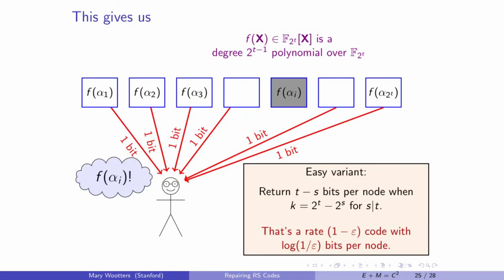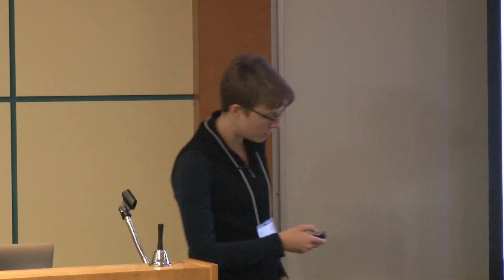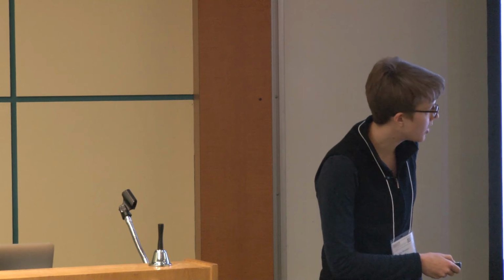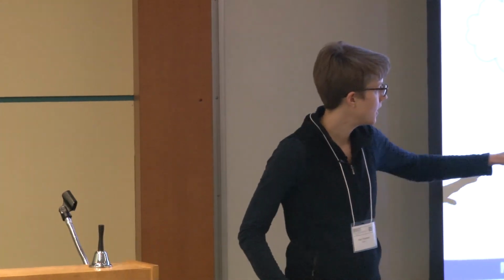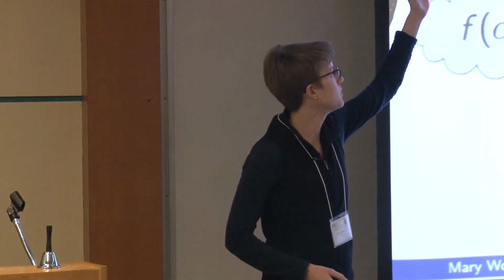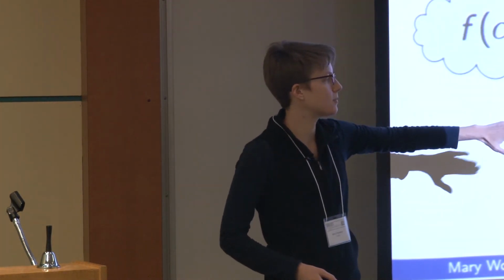So that's cool. And there's sort of an easy variant for this. If you want to make k different from n over 2, you can actually get a high rate code by just tracing out over a bigger subfield. So the same scheme, but just a different subfield. And what you get if you do that is a rate 1 minus epsilon code. So that means k is 1 minus epsilon times n. So the overhead is very small. And the amount that you download from each node, instead of being 1 bit, is about log 1 over epsilon bits.